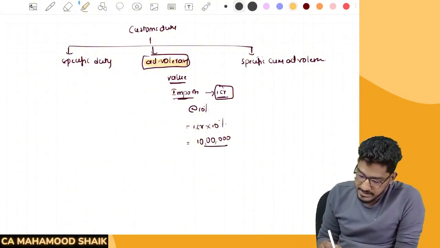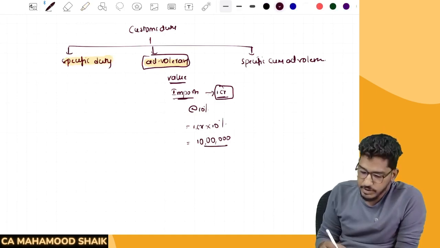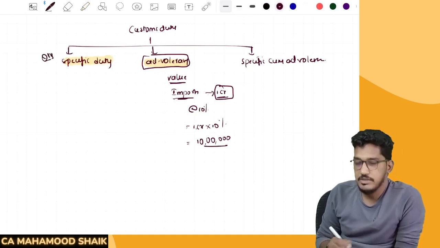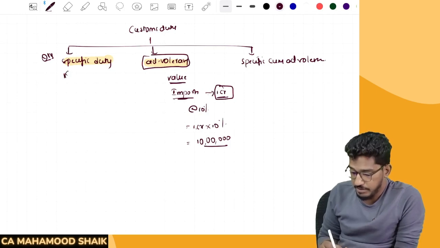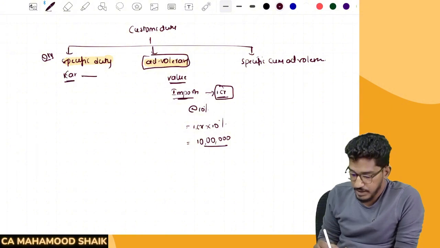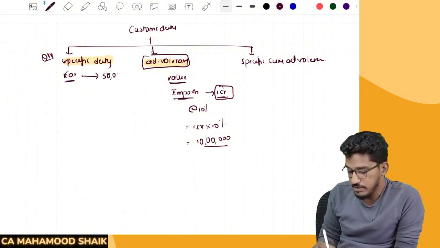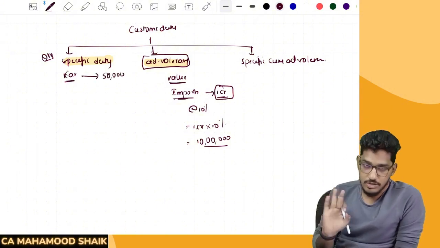Then we have something called specific duty. The specific duty is something on the basis of quantity, you can say. So basically, say for example, I'm importing a motor vehicle. I'm importing a car from abroad. The government has told that for each car you are importing, you are required to pay 50,000 rupees of customs duty. It is not on the basis of value.